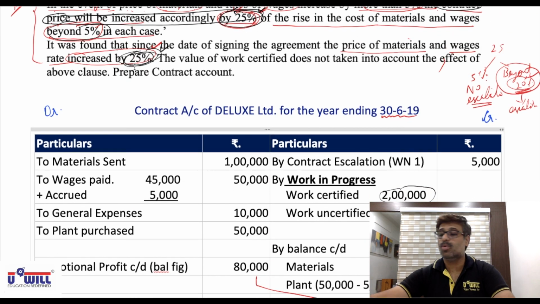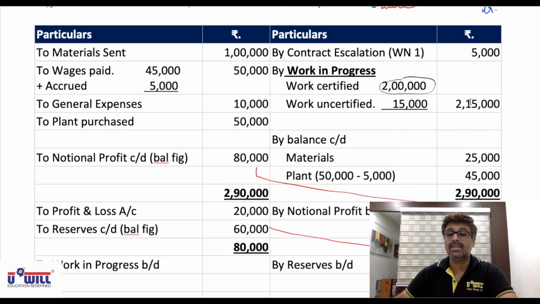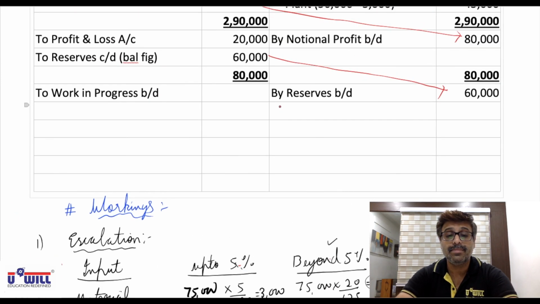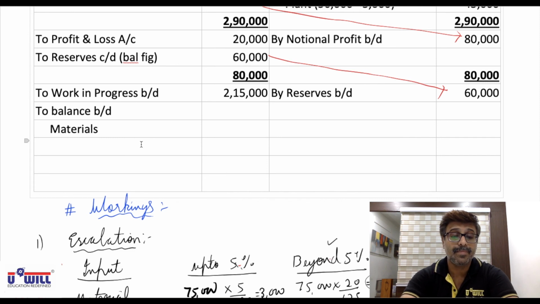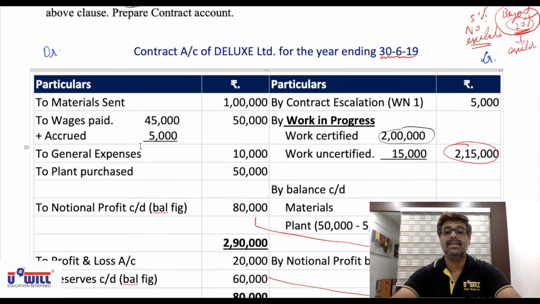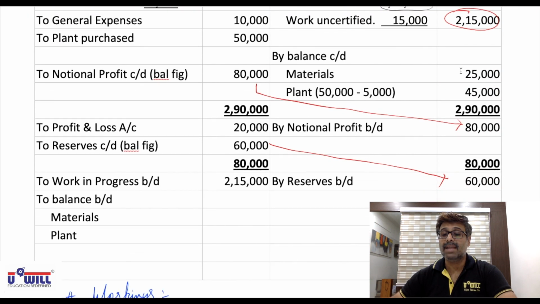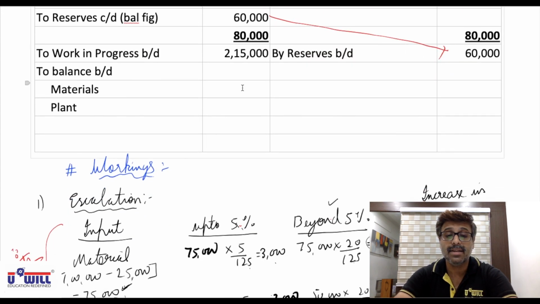and there we directly write the total amount of work in progress, which is 2,15,000. So that will be written in the outer column. Further, we will have to write the balance brought down. In that we will write materials and plant balance. All of you can see in the first part, material closing balance 25,000, plant 45,000. These two will come on the opposite side, 25,000 and 45,000.